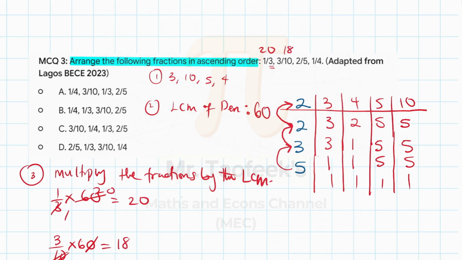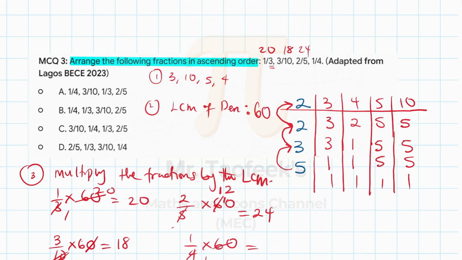Then the next one is 2/5 multiplied by 60. That's going to give us, how many 5s goes in 60? So if you know your timetable very well, you know 5 times 12 is 60, right? Or we can say 5 in 6, which is 1, with a remainder of 1, right? And then 5 in 10, that is 2. 2 times 12, that is 24. So this is 24.